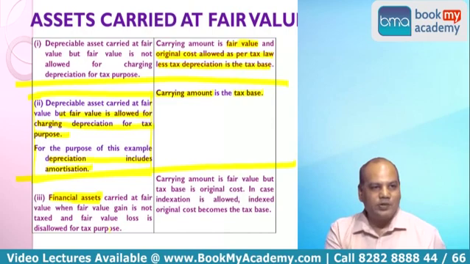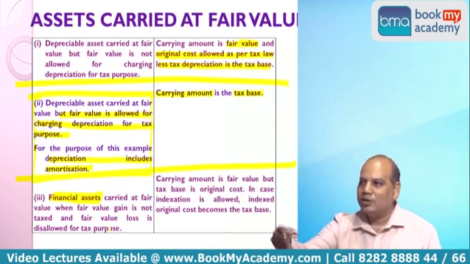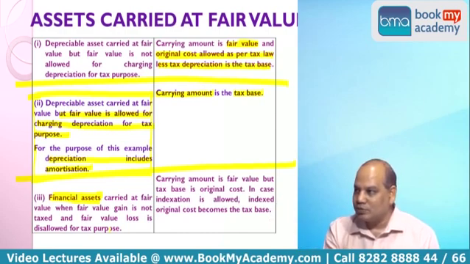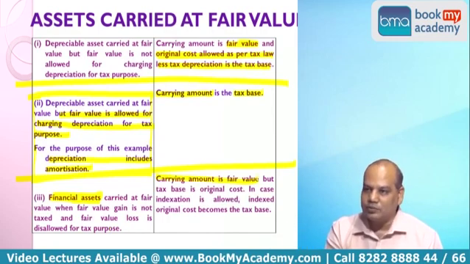At the same time, if there is a fair value loss, P&L account debit to every TPL instrument, they disallow that expense also. So in that case, what will be the carrying amount and what will be the tax base? Carrying amount will remain the fair value as per books, but tax base will remain the original cost.